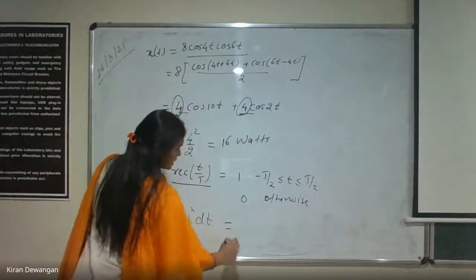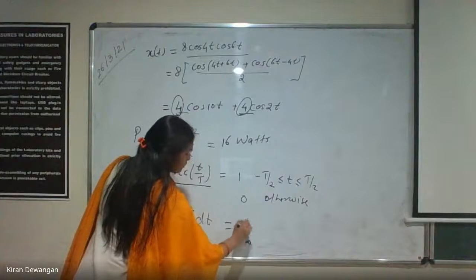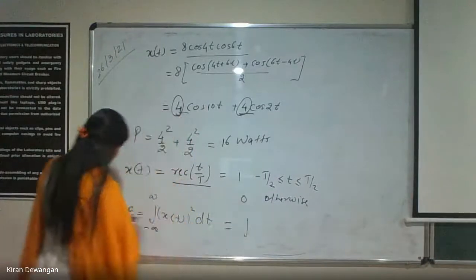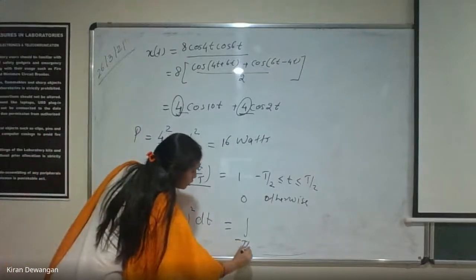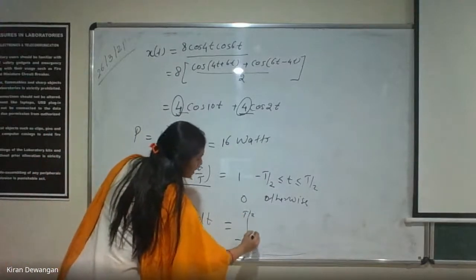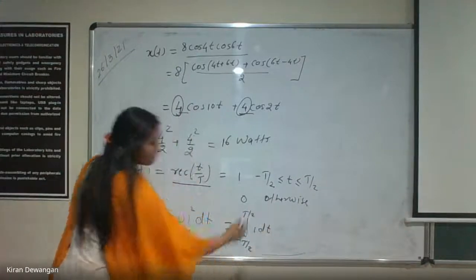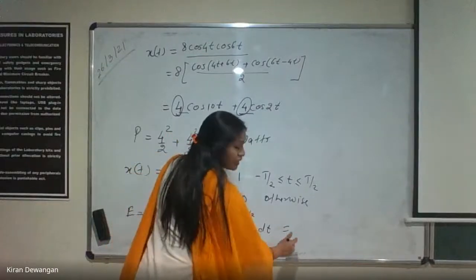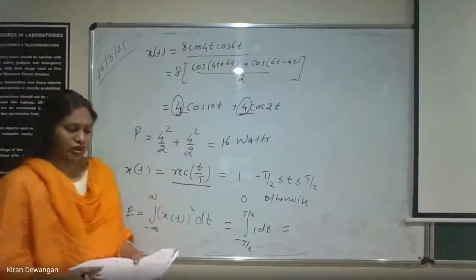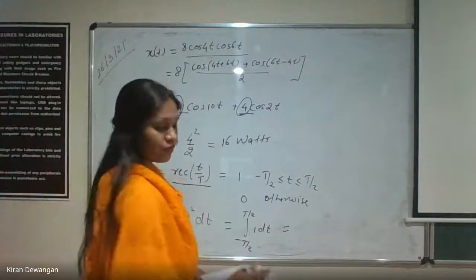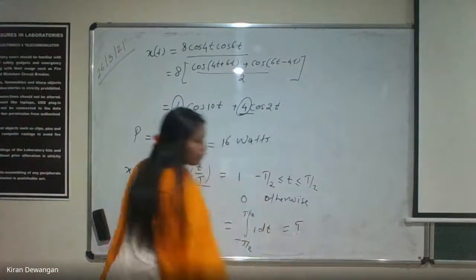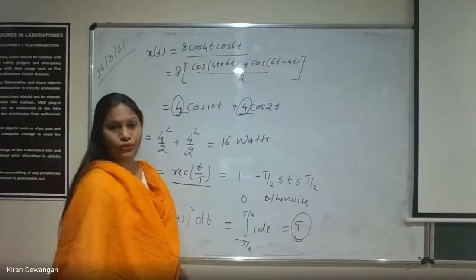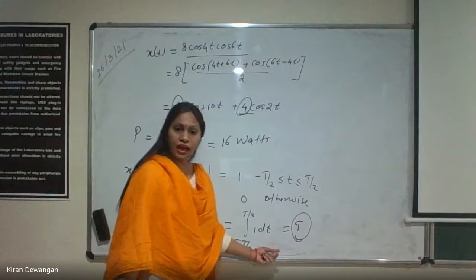And if we just integrate it, the limits will change, right? Because our signal exists only for minus tau by 2 to tau by 2, and the value is just 1 dt. If you take the square, then also it will be 1. So what will the answer be? It will be just tau, right? So we are getting the energy as tau. Clear? So this is how we can calculate the energy.